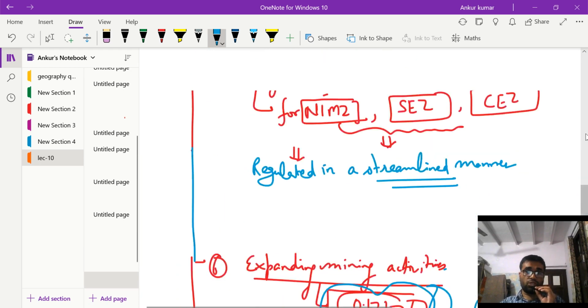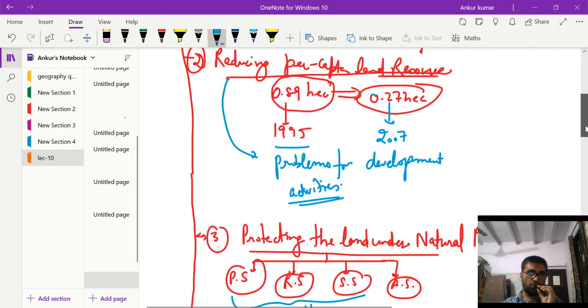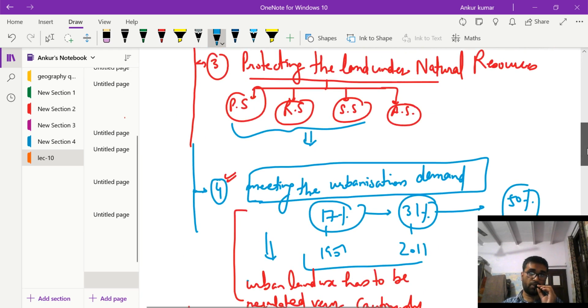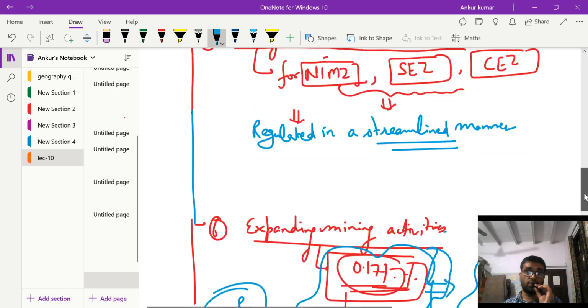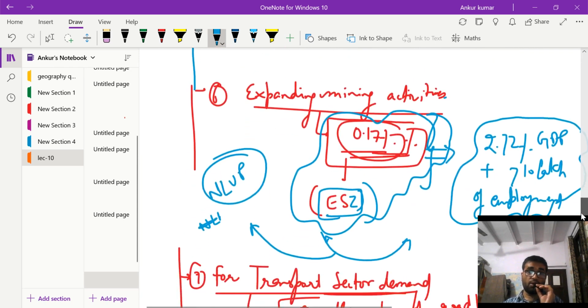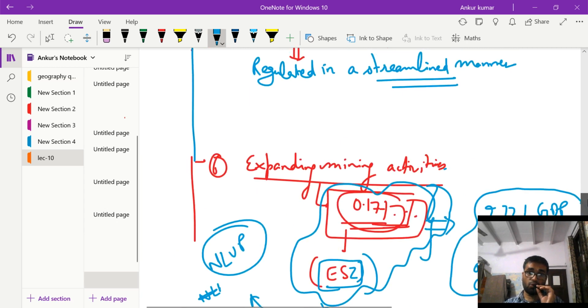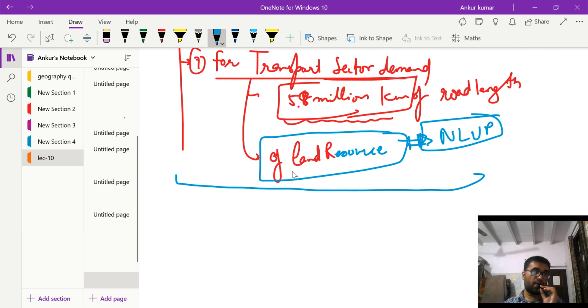So what we have said, that for all these purposes, from unregulated land use change, for per capita land natural resources, meeting the urbanization, we have to industrialize, we need these specialized zones, so we need to make the land available. We have to expand the mining activities, again we have to make the land available. Transport sector, so for all these purposes we need to provide the land. Okay, and this land has to be very sustainably managed and sustainably provided. That's why we need a national land utilization policy.